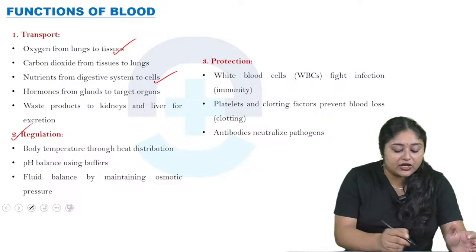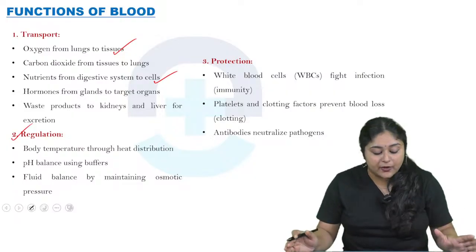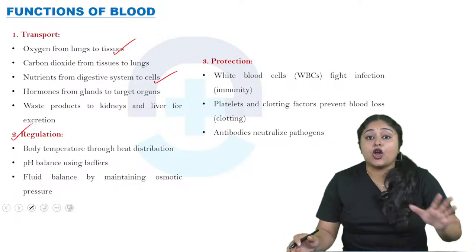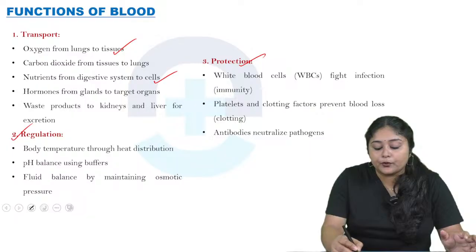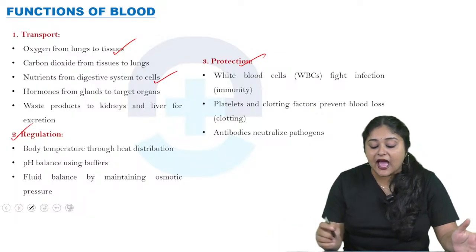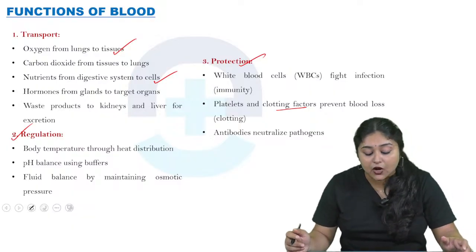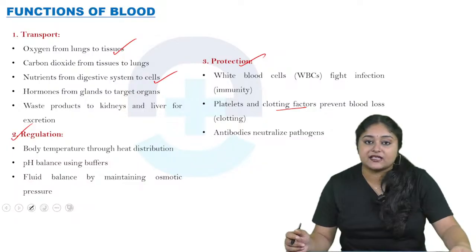Now come to the regulation, mainly body temperature through heat distribution, pH balance using buffers, and fluid balance by maintaining osmotic pressure. Now come to protection: WBCs fight infection for immunity, and platelets and clotting factors prevent blood loss, as in clotting, and antibodies neutralize the pathogens.